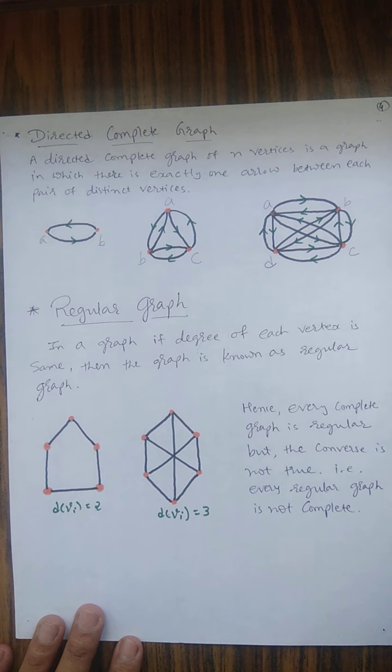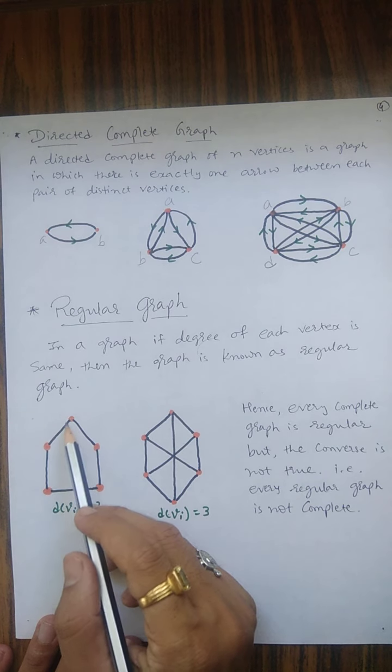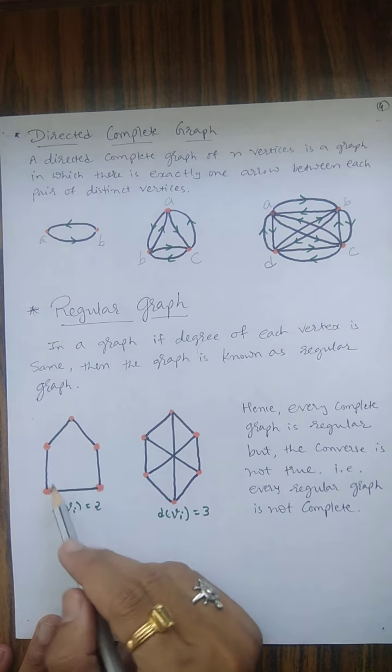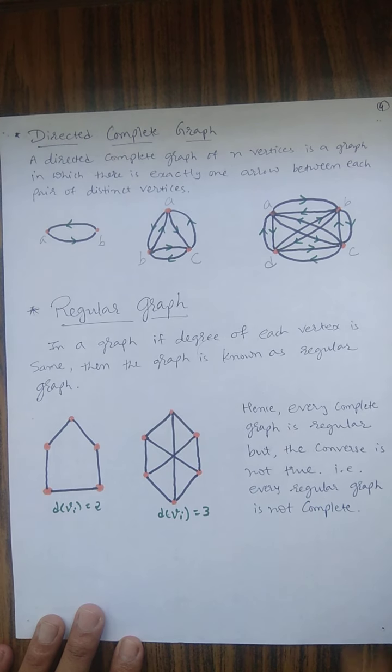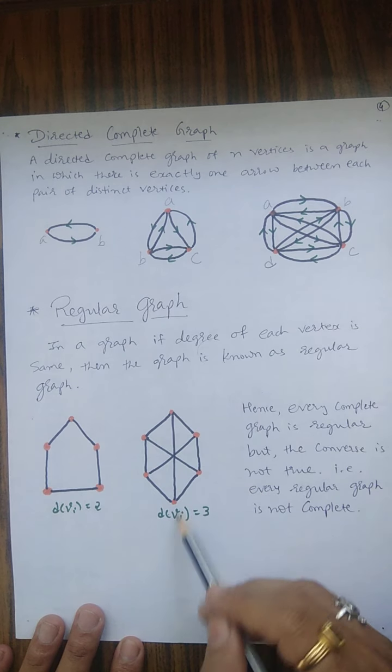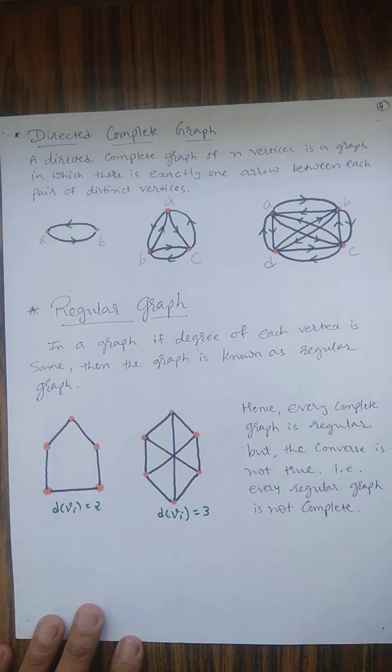Now what about the regular graph? In a graph, if the degree of each vertex is the same, then the graph is known as a regular graph. You can see that there are 5 points, but each has degree 2: 2, 2, 2, 2 and 2. Similarly, with 6 vertices, all have degree 3. These types of graphs are called regular graphs.